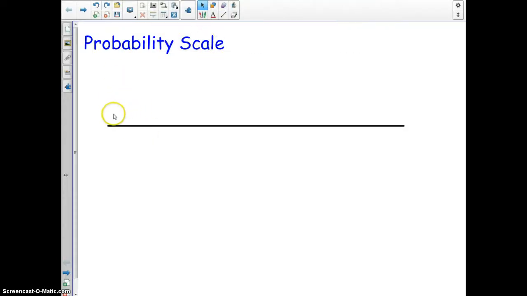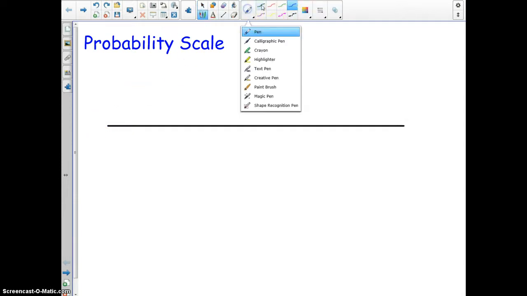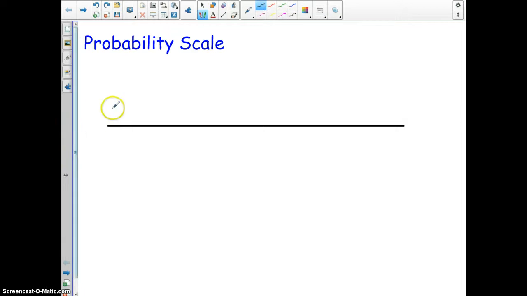Now, what's a probability scale? Well, this is a scale to start with. Let me just bring out my pen. Alright. Okay, so a probability scale only works between 0 and 1.